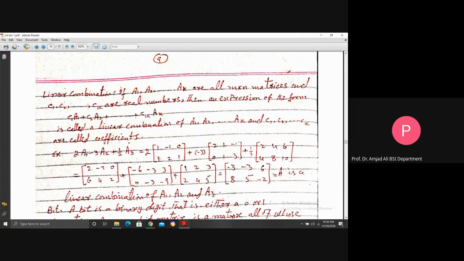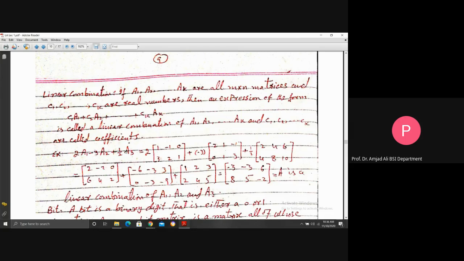Linear means each matrix is uni-exponential, that is, the power of each matrix is 1. Now this single matrix is obtained by some linear combination of these three matrices, a linear combination of A1, A2, and A3.